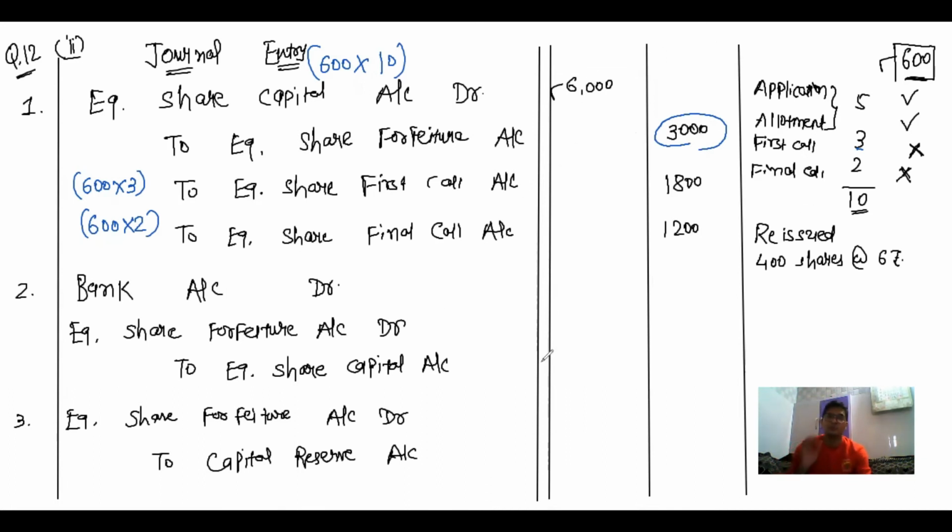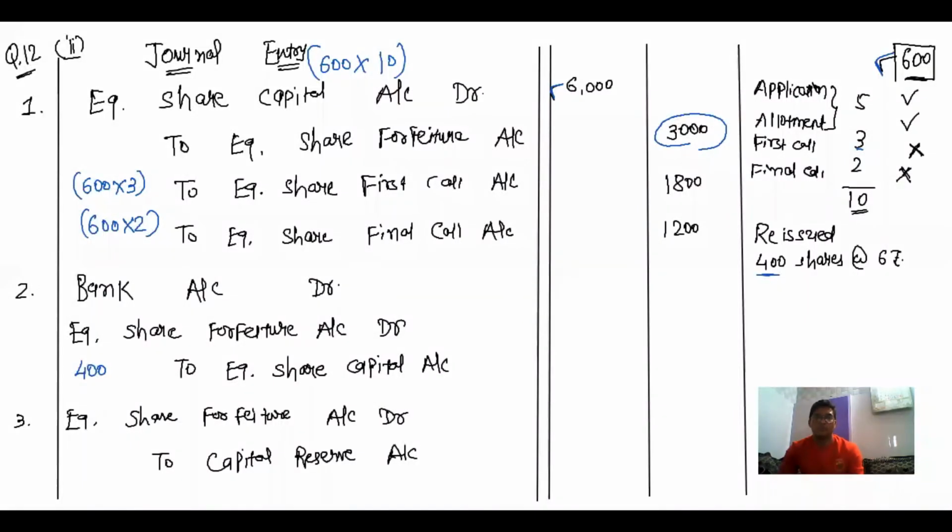Now, the most important thing: generally, whatever amount is debited in the first journal entry, the same amount is credited in the second journal entry in equity share. But in this sum, remember one thing, the company has forfeited 600 equity shares, but the company has reissued only 400 shares. It means only 400 shares are credited, and that's why